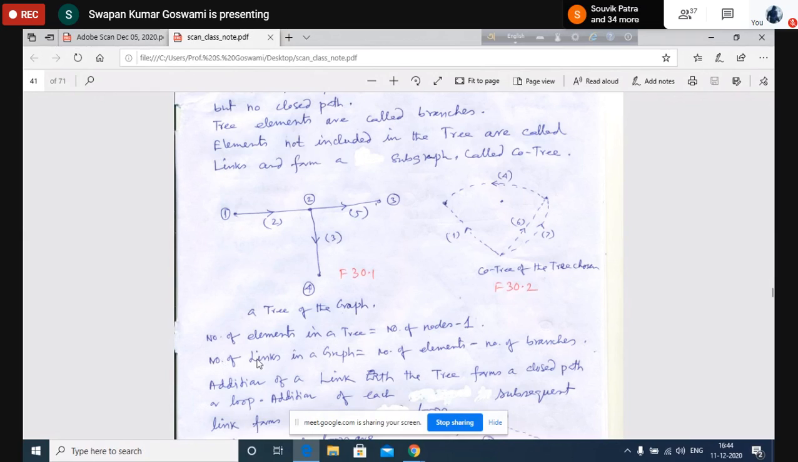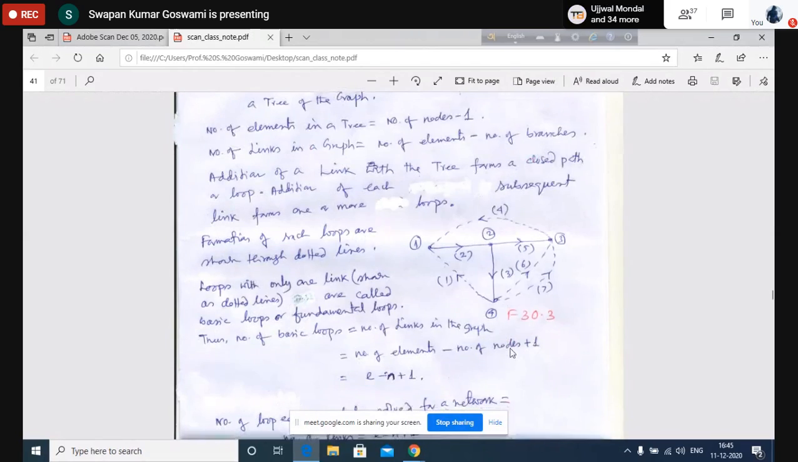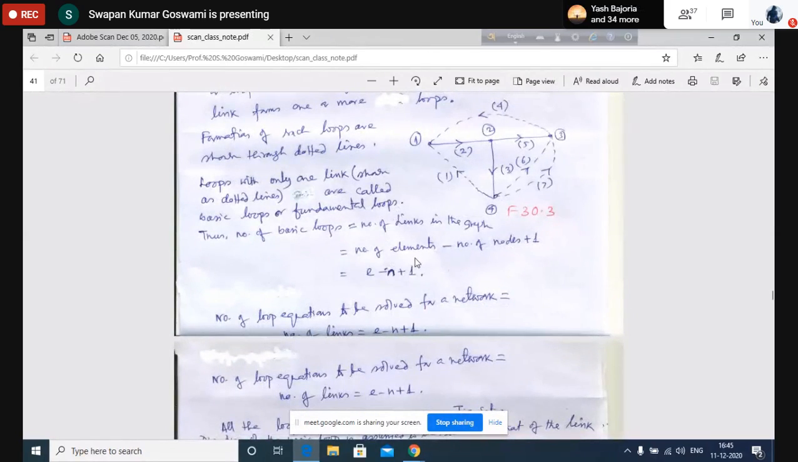So the number of links in the graph means number of elements minus number of elements in the tree, that is, number of branches. And the number of branches means number of nodes minus 1. So if you put that here, ultimately you will get the total number of links in terms of the number of elements and number of nodes. I think this is now clear. Is that okay?